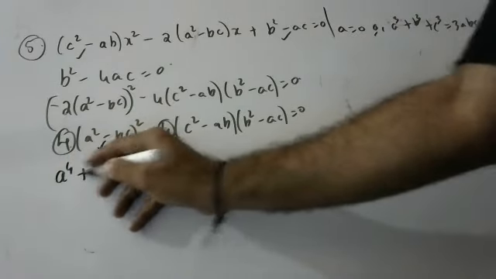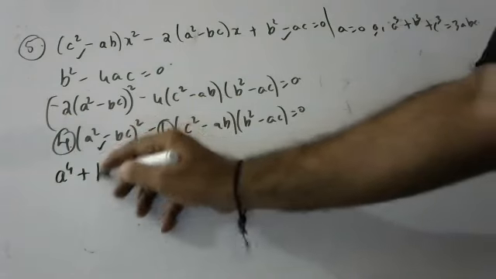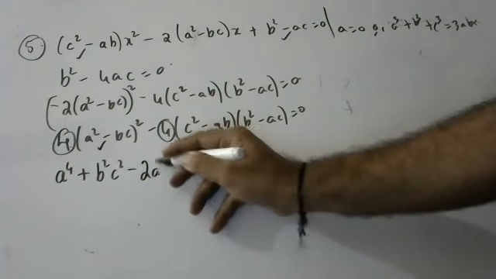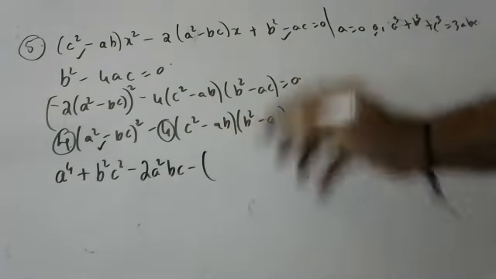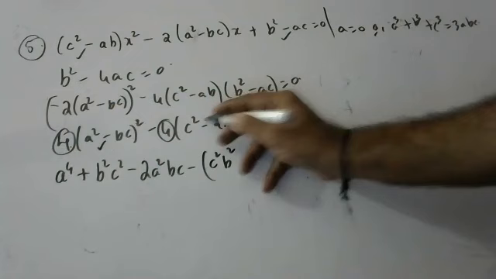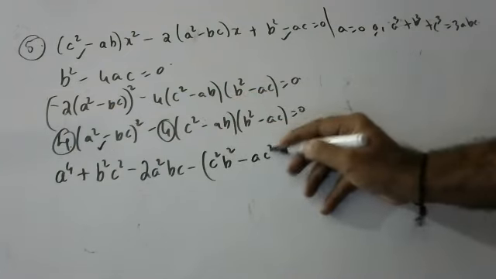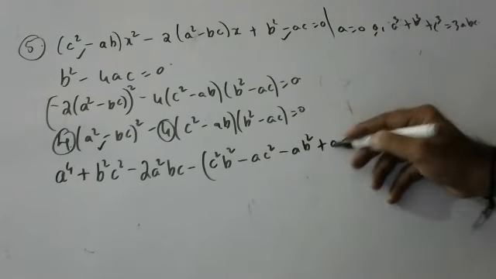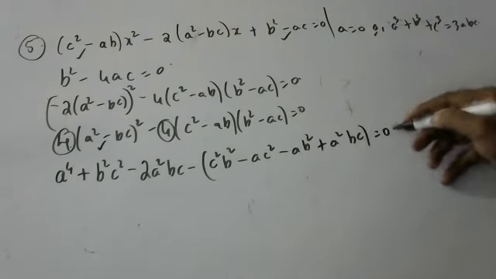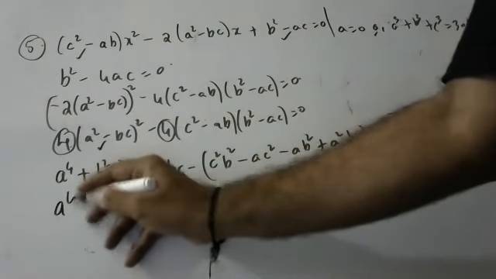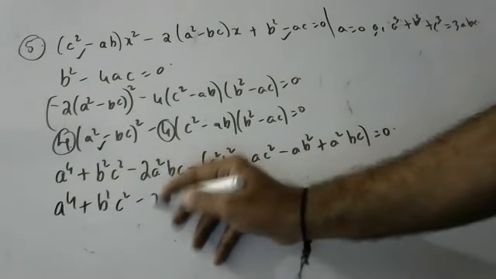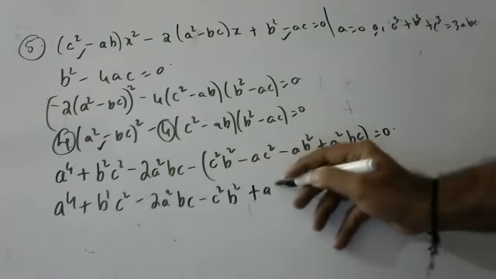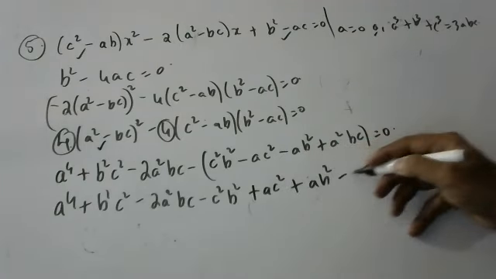a square into b square minus 2ab, okay, c square into b square, b square, b square, c square into minus ac, minus ac square, minus ab into b square, minus ab square, minus into minus plus a square bc. Now see, b square c square, 2a square bc, minus c square b square plus ac square plus ab square minus a square.